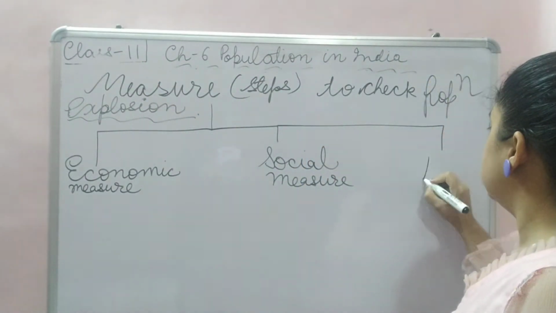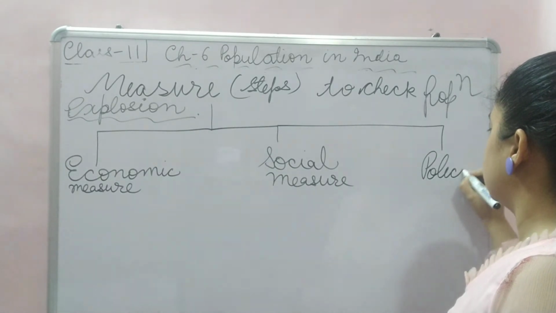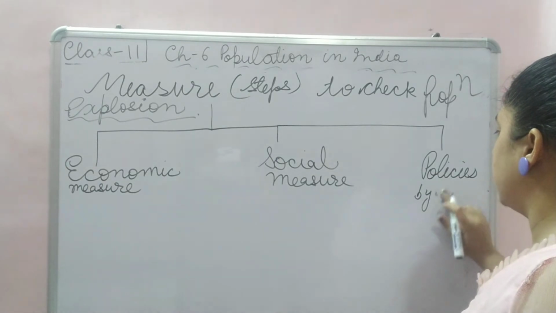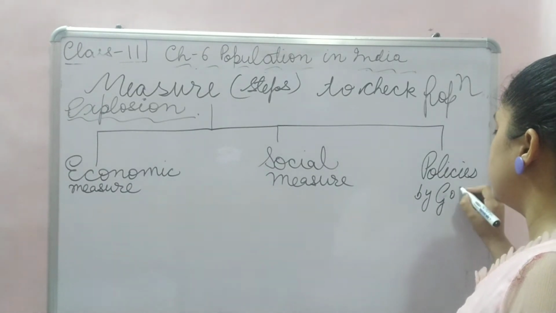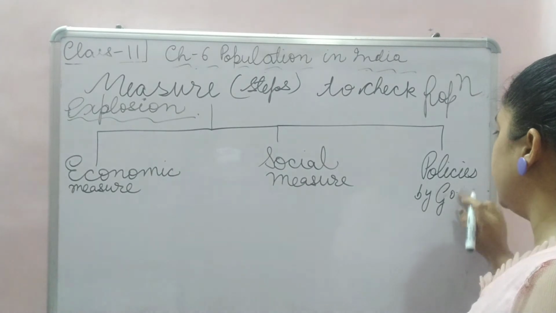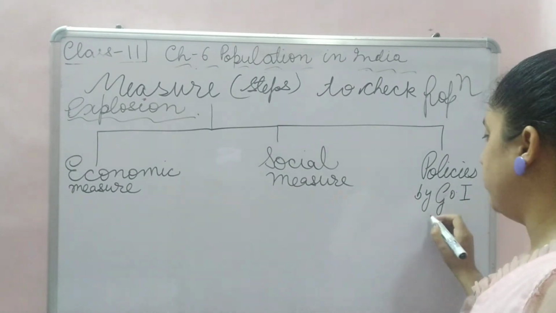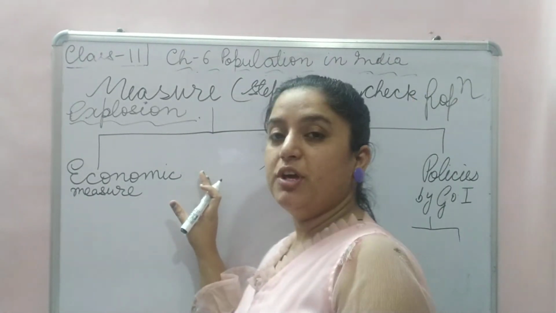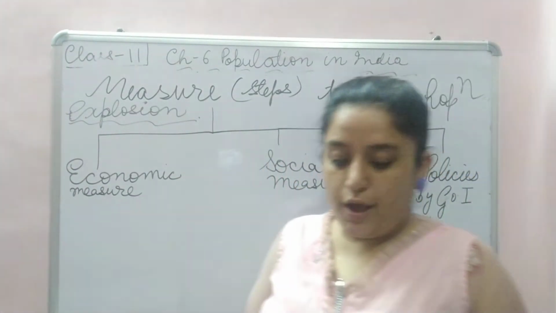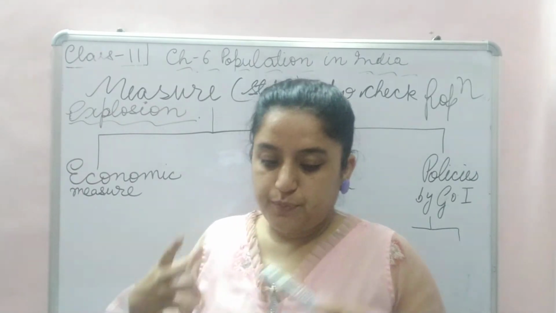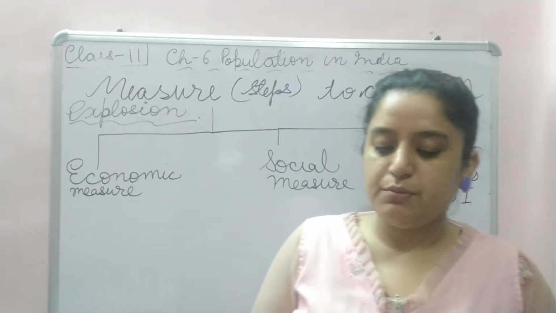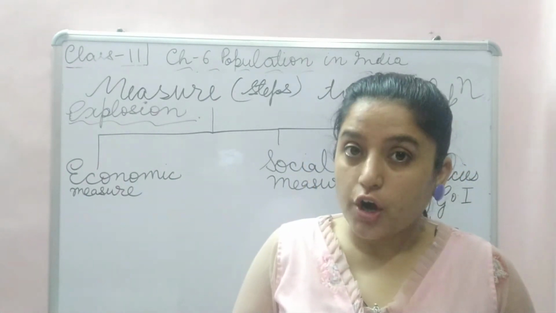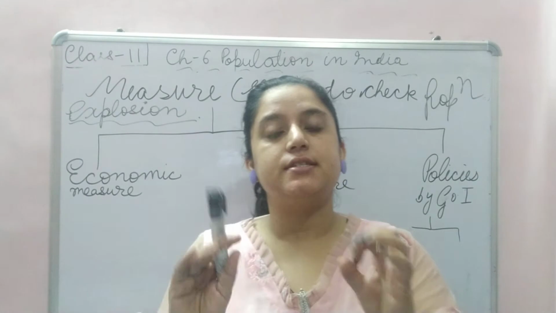Okay, policies by the Government of India to control the excess population, right? Economic measures. Now, the population can be checked by increase of standard of living or by preferring a standard of living.